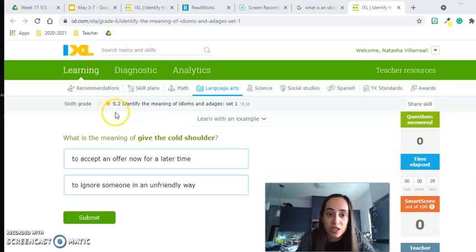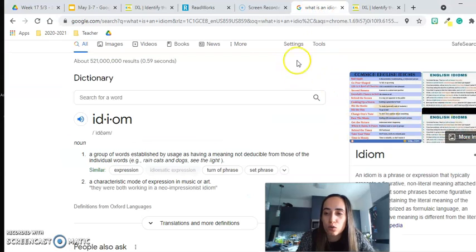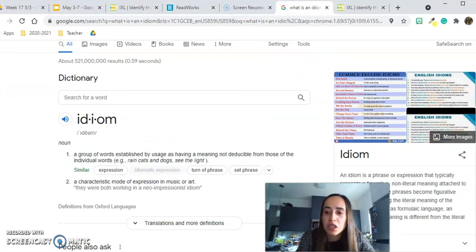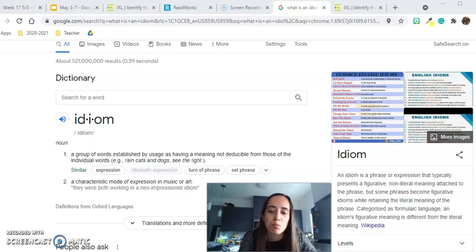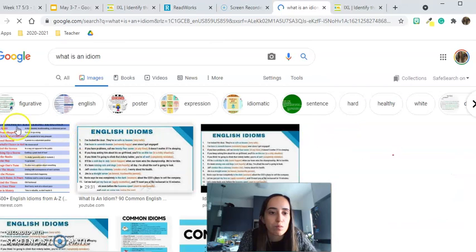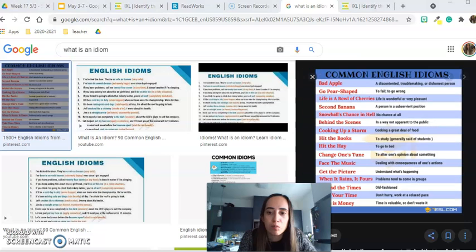And of course, this is going to be section S, number 2, identifying the meanings of idioms. So let's kind of go over what an idiom is. An idiom is just a phrase or an expression, boys and girls. This is usually typically to present some type of figurative or not literal meaning. So when you look at some examples here, we have a bunch of examples.